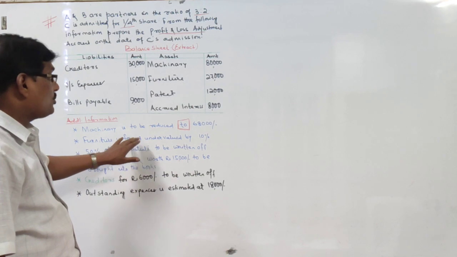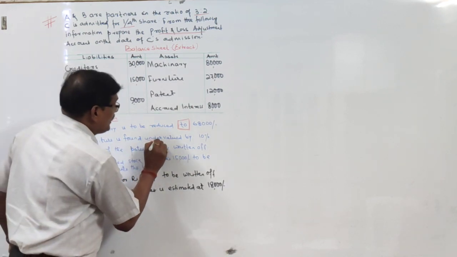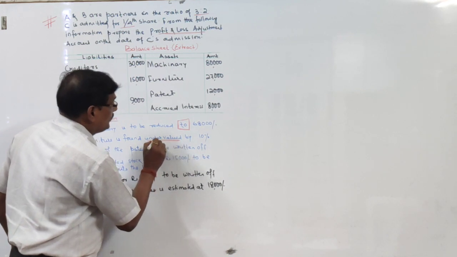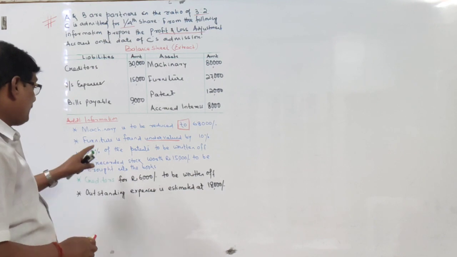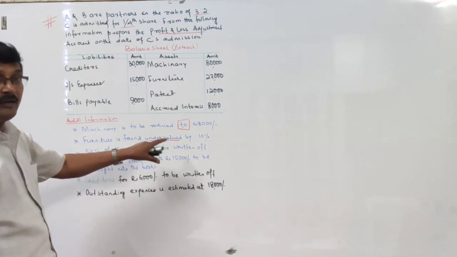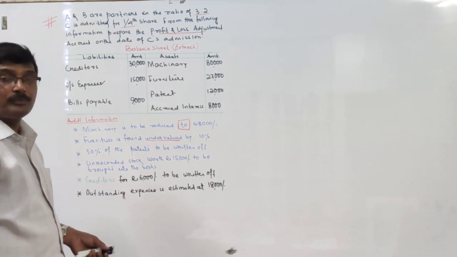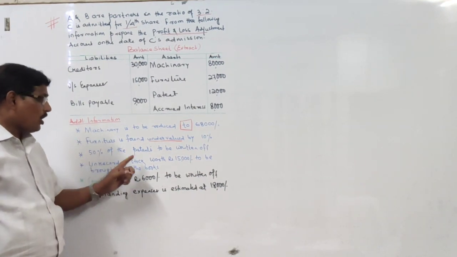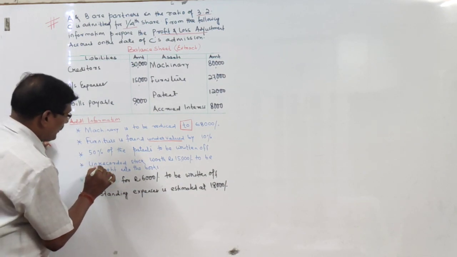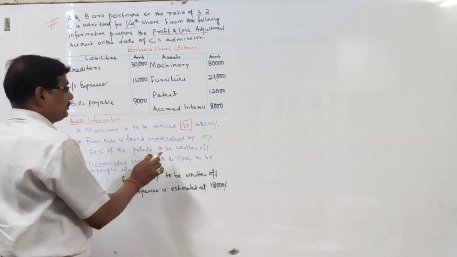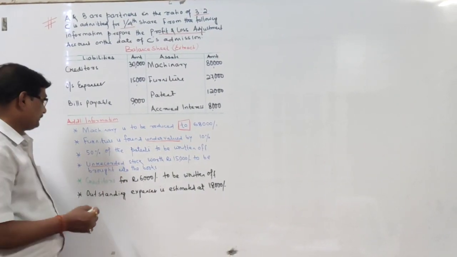Furniture is found undervalued. It is undervalued by 10%. 50% of the patents to be written off. Then unrecorded stock worth 15,000. That is unrecorded. Remember, ये पहले record नहीं हुआ था. Unrecorded stock worth 15,000 to be brought into the books. That is an increase in assets.